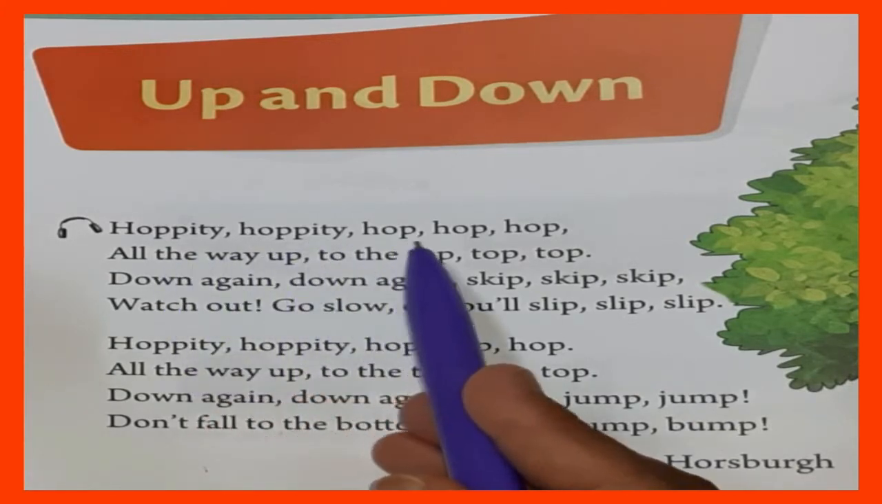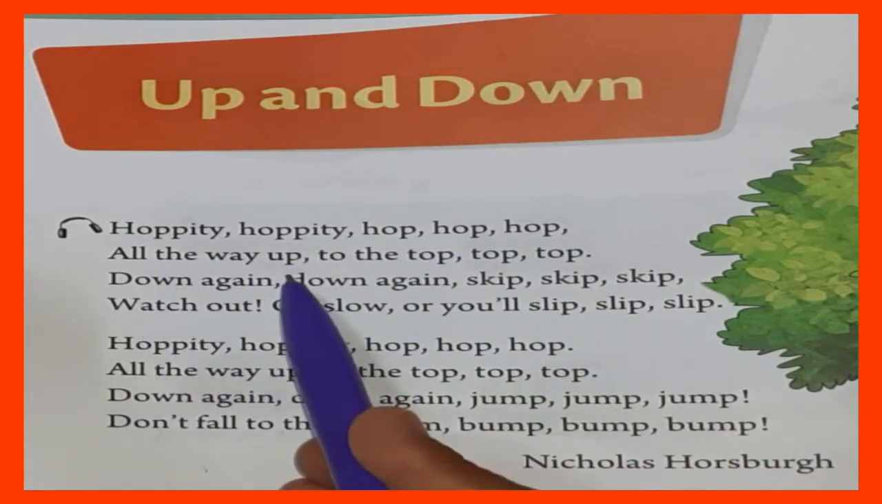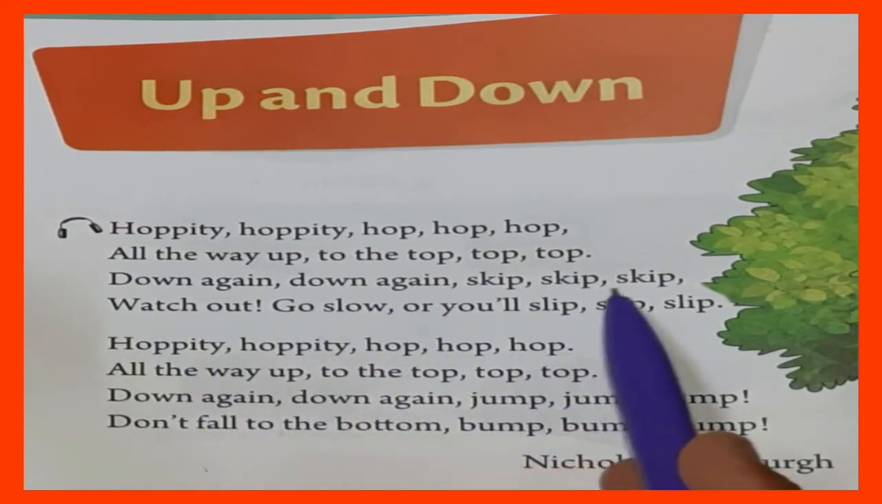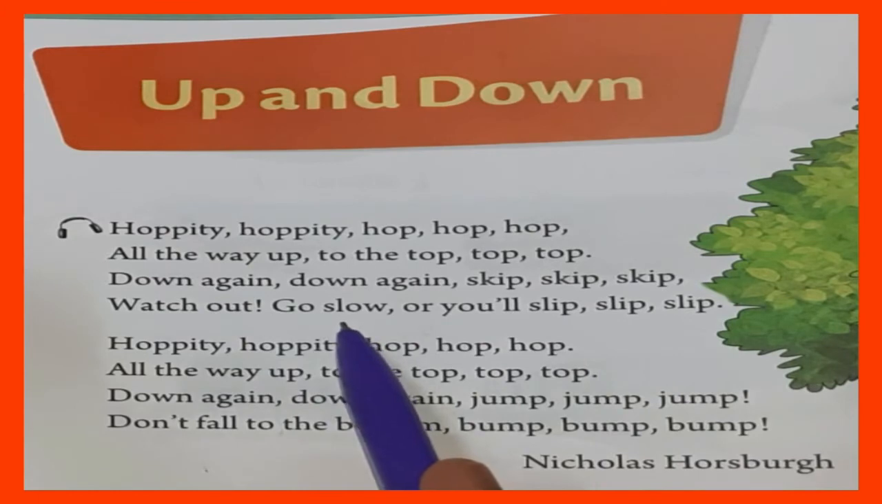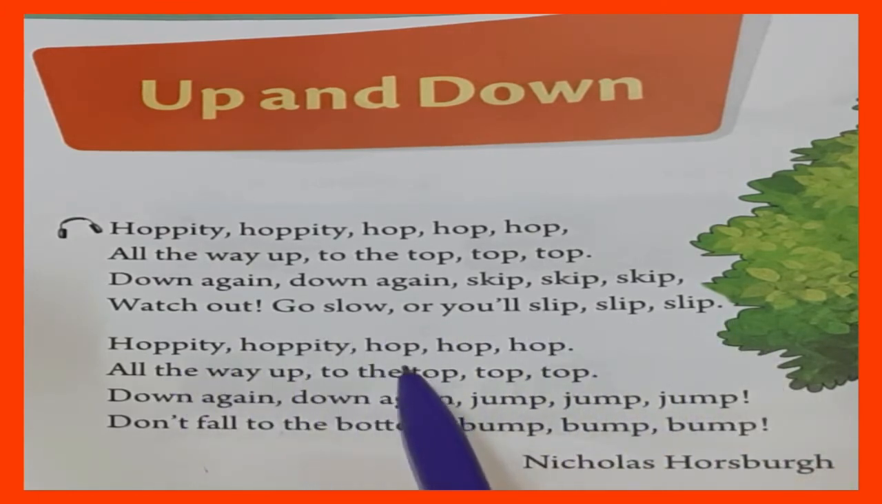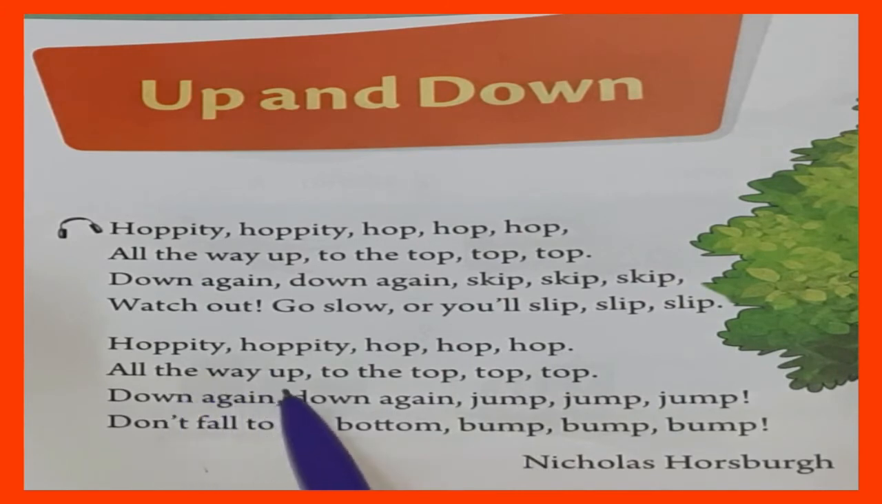Hoppity hoppity hop hop hop, all the way up to the top top top. Down again, skip skip skip. Watch out, go slow or you will slip slip slip. Hoppity hoppity hop hop hop, all the way up to the top top top. Down again, jump jump jump. Don't fall to the bottom, bump bump bump.